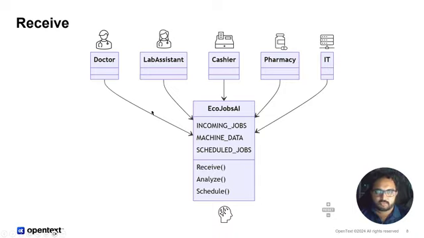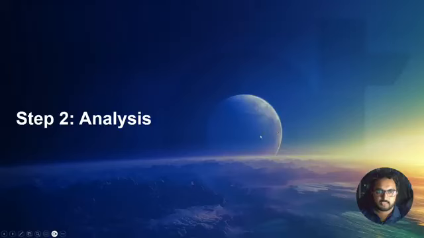And what we do is we collect the jobs from each of these entities and store everything into EcoJobs AI. So anytime any of these persons schedules a job, it doesn't go directly to the machine. It goes to the EcoJobber server. And once the receive is done, it's step 2, which is analysis.